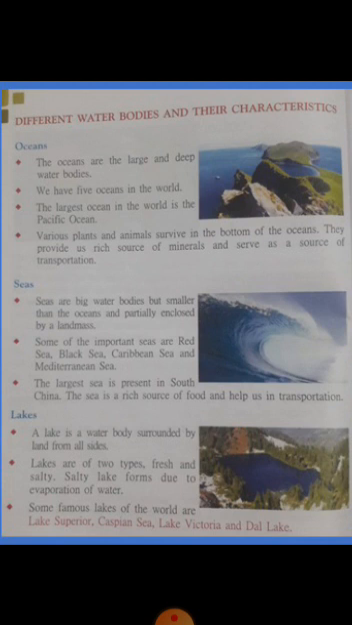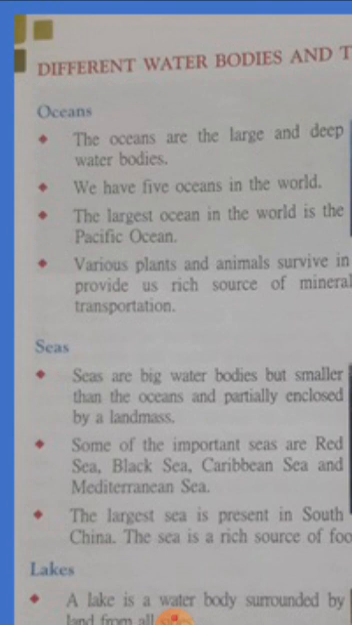All of you take out your page number 32. Oceans. The first main water body is the ocean. All of you know what an ocean is. In Hindi you call it Samudra. Oceans are very large and deep water bodies. There are five major oceans in the world. They are the Pacific Ocean, Atlantic Ocean, Indian Ocean, Southern Ocean and Arctic Ocean.